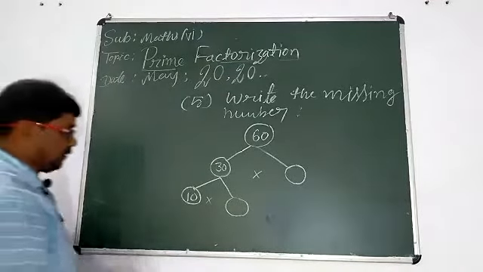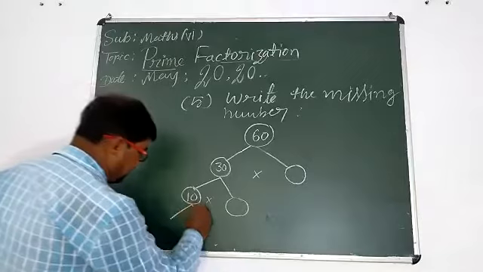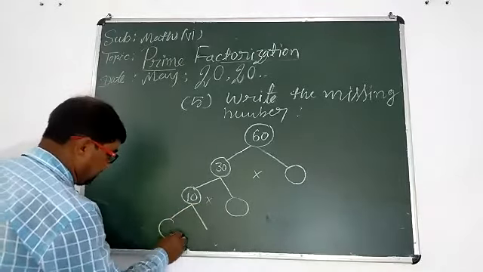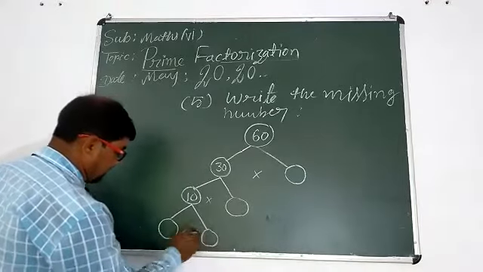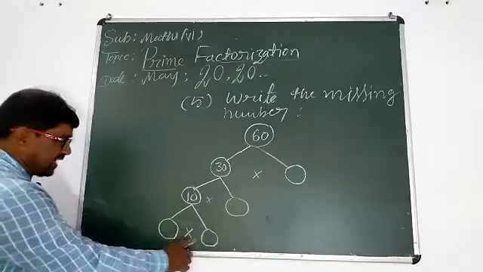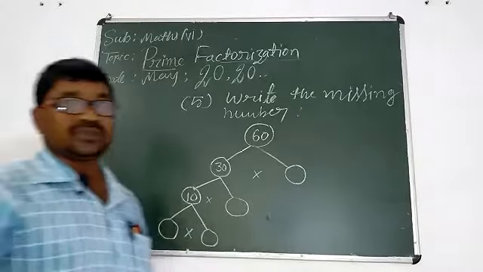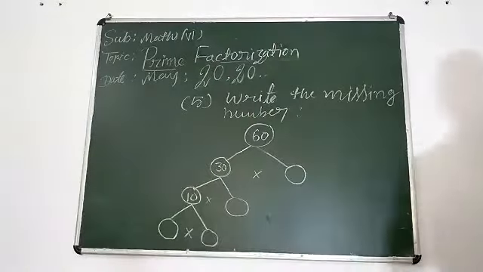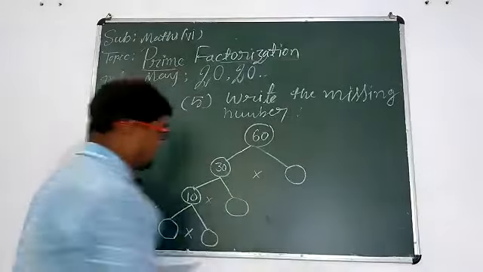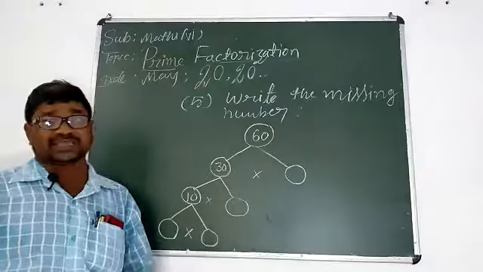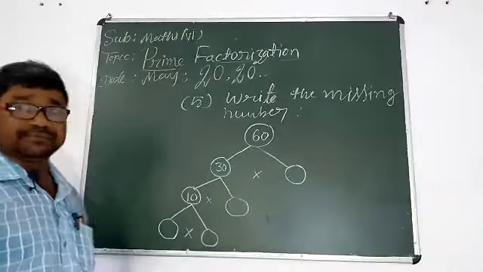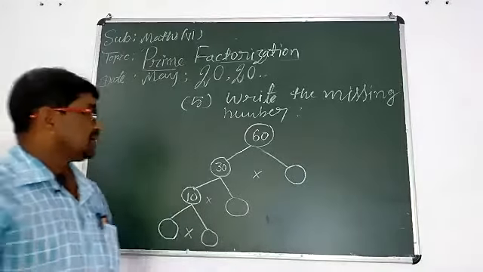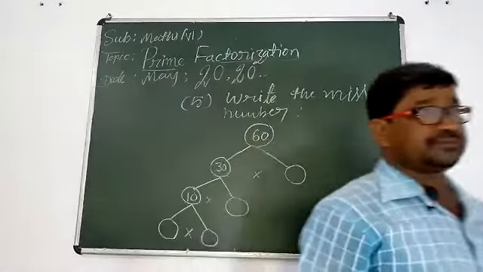Now from the first branch, there are two branches. This is the first one and this is the second one. Here the sign is multiply. Can you complete this missing box according to the prime factorization tree? Complete them yourself.